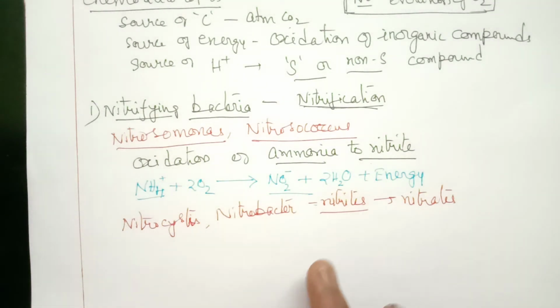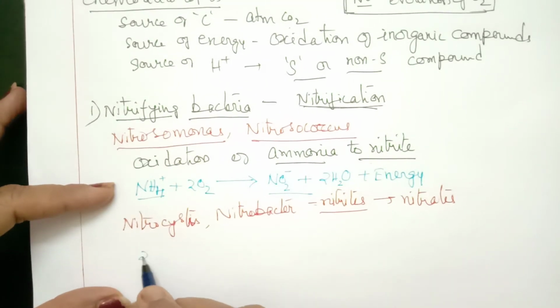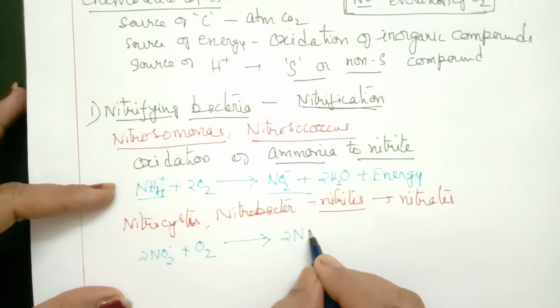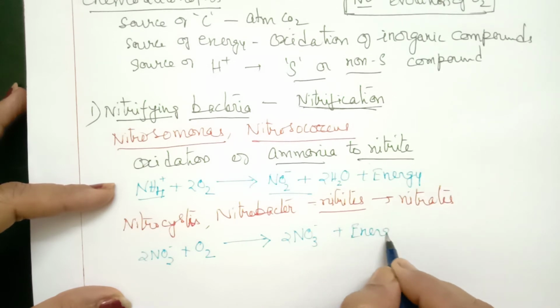Here oxidation of nitrite to nitrate will take place. Here 2 molecules of nitrite again require 1 molecule of oxygen finally to form nitrate, and energy is liberated.